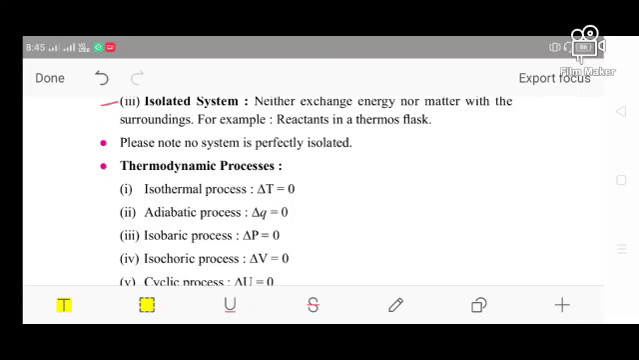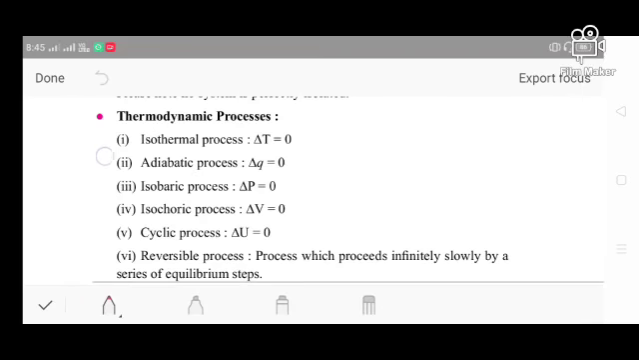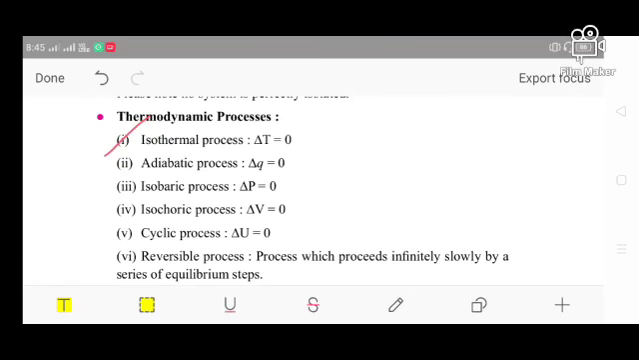The next one is thermodynamic processes. There are different processes of thermodynamics, so we'll discuss them one by one. The first one is the isothermal process. You have to remember that iso means same, that means equal, and thermal means heat. That means there is no transfer of heat energy from system to surroundings or surroundings to system. We cannot say the thermal energy is exchanged in the system. That means del T is zero.